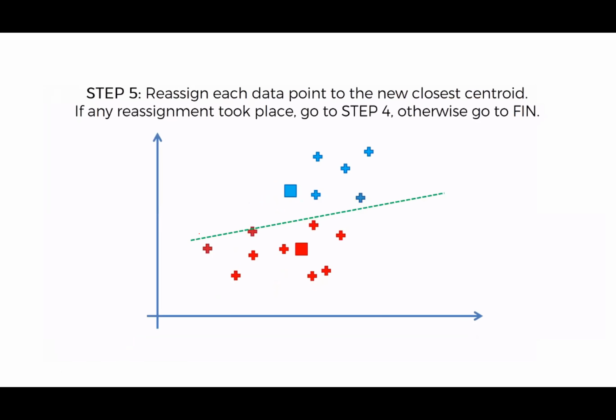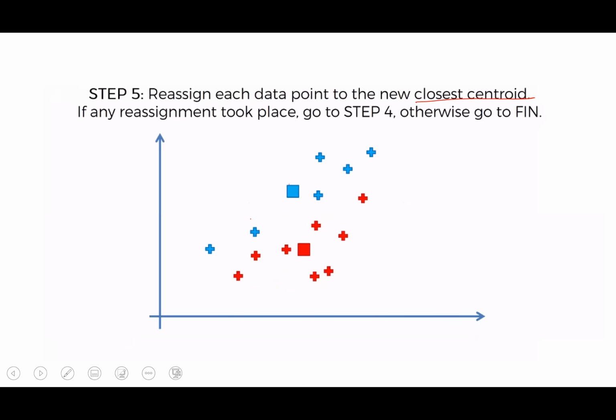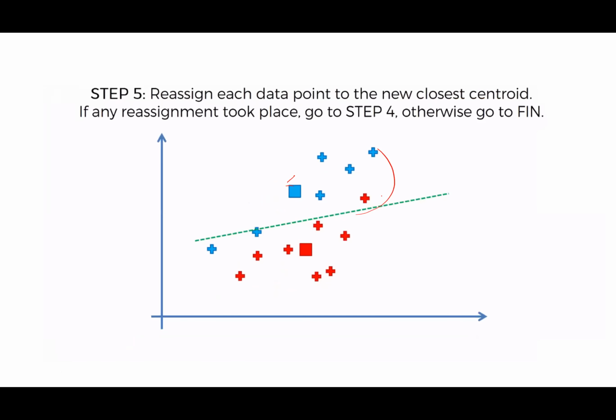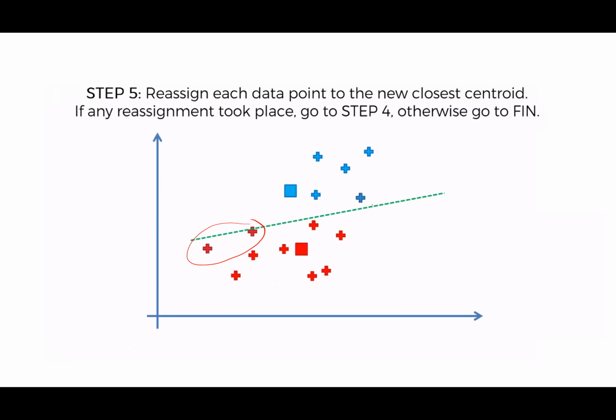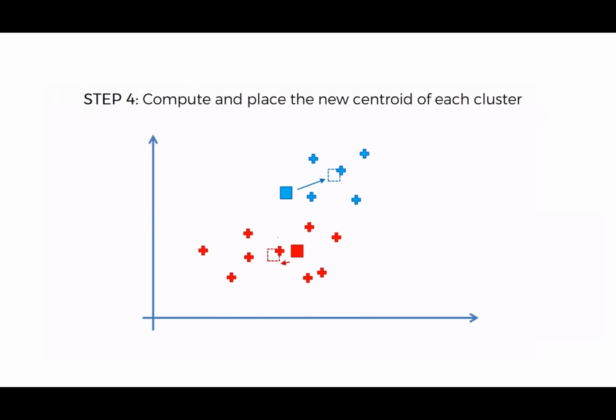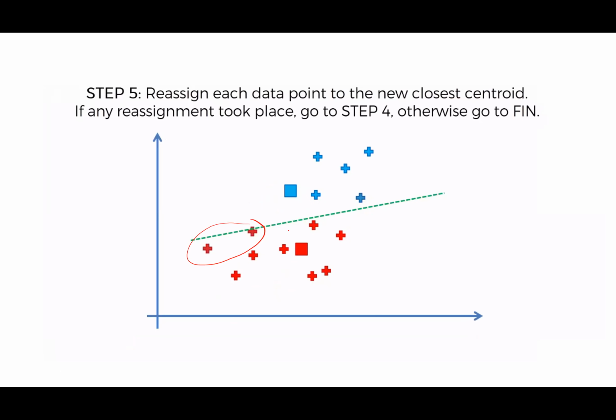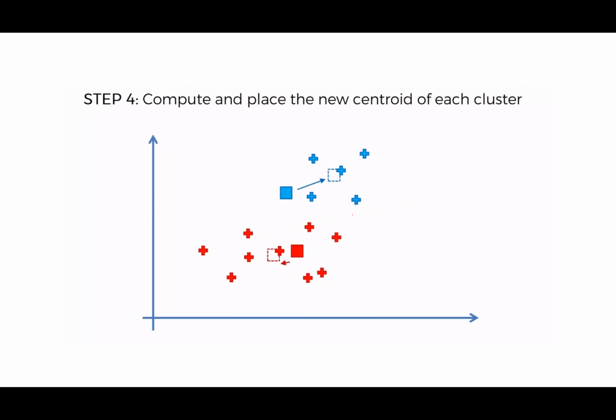Right, so previously these 2 points were blue. Now they became red, right? And this point was red, it became blue. So the assignment changed, right? So this is the second iteration. Once the assignment changed, I will again find the centroid.